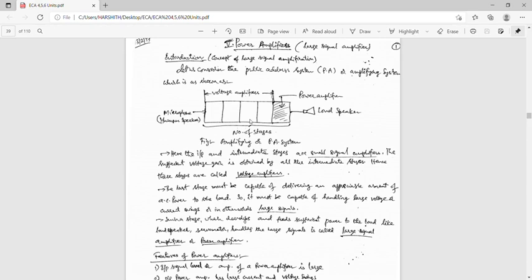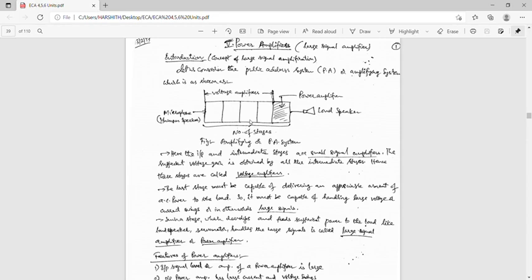First of all, we consider the public address system. It consists of many stages, all connected in cascade, so it is basically a multi-stage amplifier. The input is the sound signal, and the output is given to the loudspeaker, which is the amplified input signal. The input and intermediate stages are called small signal amplifiers. Sufficient voltage gain is obtained by using these intermediate stages. Hence these stages are called voltage amplifiers.